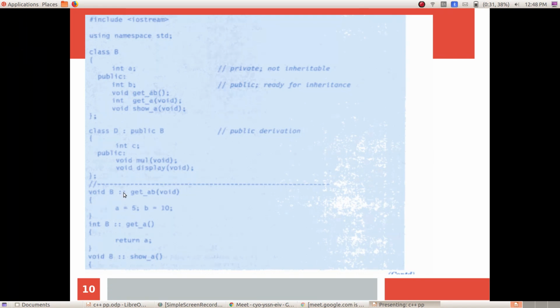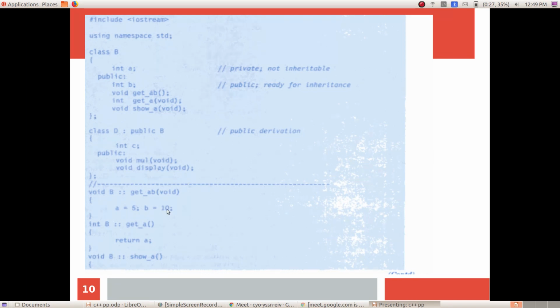There are two ways in which you can implement functions. The first way is you can implement inside the class itself. Without writing the semicolon, you can start the open bracket and close here. That is possible. The second way is outside the class. When you are writing outside the class, you have to use a binding operator called the scope resolution operator. So here there is a return type, class name, scope resolution operator, function name, and then you can write a is equal to 5 and b is equal to 10.